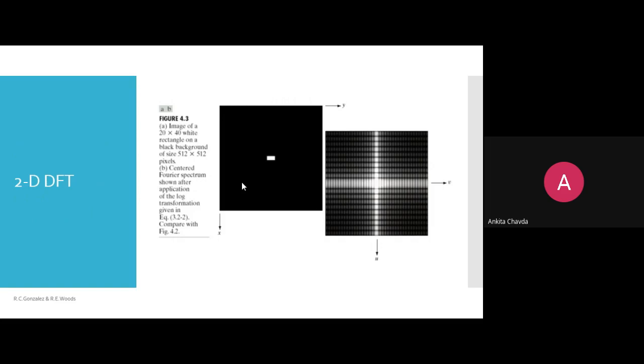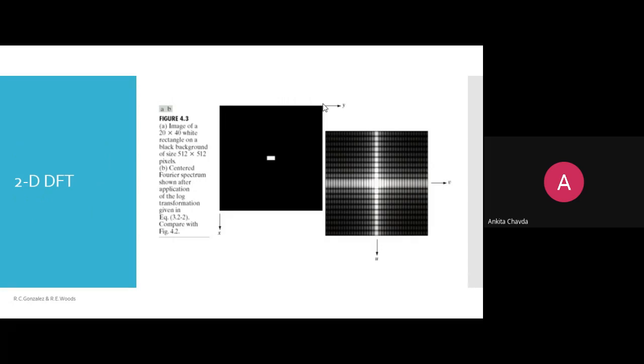Okay, fine. So this is your 2D DFT, the 2D discrete Fourier transform. This image is in your spatial domain. It has a black background and a small white rectangle. This is an image of a 20 cross 40 white rectangle on a black background of size 512 cross 512 pixels. So your image size is 512 cross 512, and in that you have just 20 rows and 40 columns of a simple white rectangle.